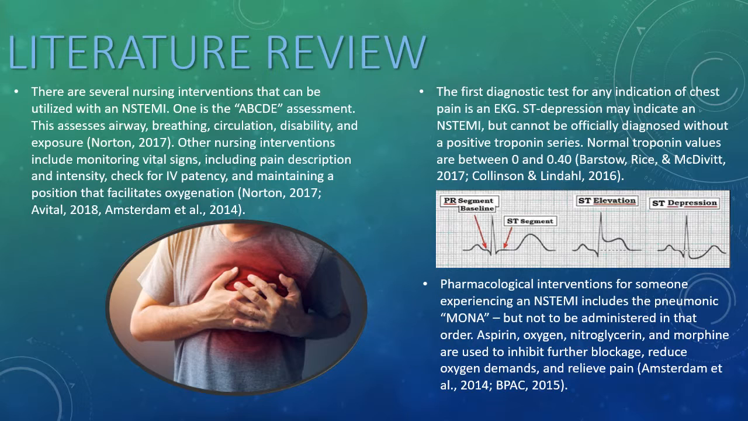Pharmacological treatment includes the mnemonic MONA, but not in that order. First, administer aspirin per MD orders, which inhibits platelet aggregation and vasoconstriction. Next, apply oxygen if not already. Then, administer nitroglycerin sublingually up to 3 doses every 5 minutes while chest pain is occurring. This will cause arterial and venous dilation to reduce pre- and afterload and decrease oxygen demand. Last, if chest pain is still occurring, administer morphine per MD orders. This will alleviate chest pain as well as reduce oxygen demand. Just be aware of side effects such as respiratory depression.